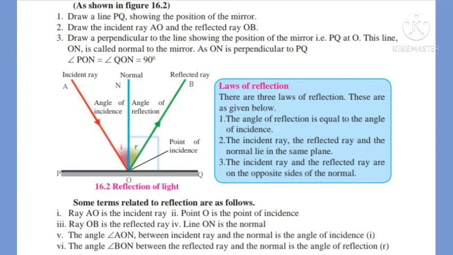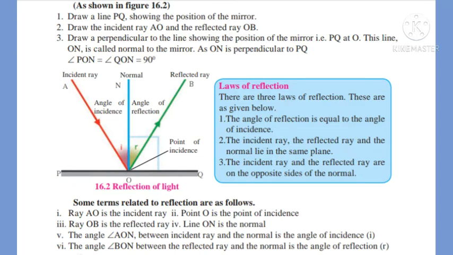The angle AON between incident ray and the normal is the angle of incidence, and angle of incidence is denoted by the letter small i. The angle BON between the reflected ray and the normal is the angle of reflection, which is denoted by small r.